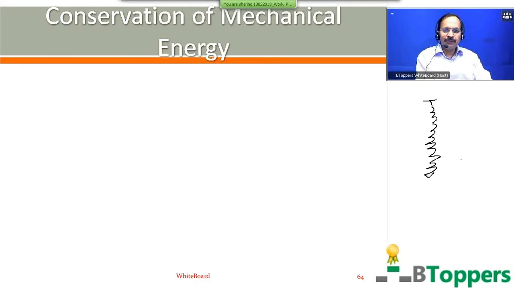I considered a block of mass m suspended by a vertical spring. The upper end of the spring is fixed to a rigid support. The block was originally at rest in its equilibrium position, when a constant force of magnitude F is applied on the block vertically downwards. We discussed the maximum displacement of the block from its initial position. The magnitude of the maximum displacement of the block from the initial position in the downward direction is equal to F by K. So I have discussed this in case 2.